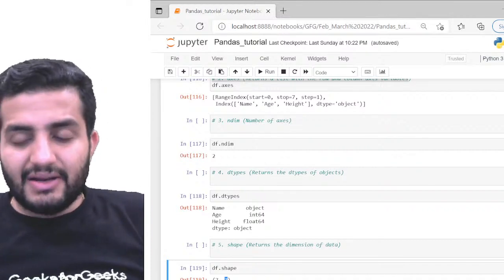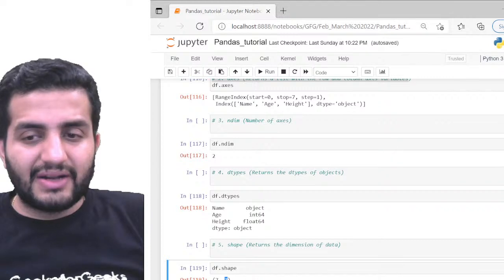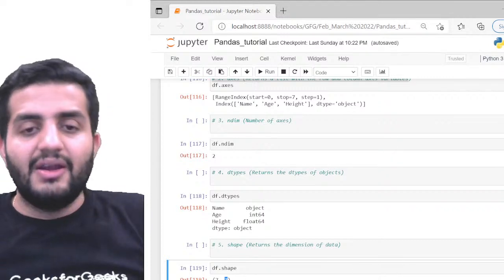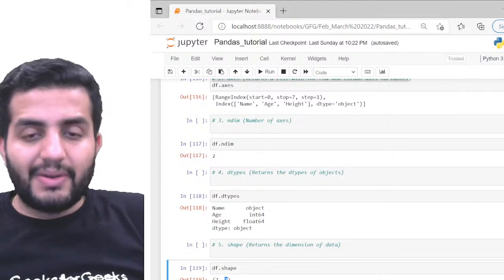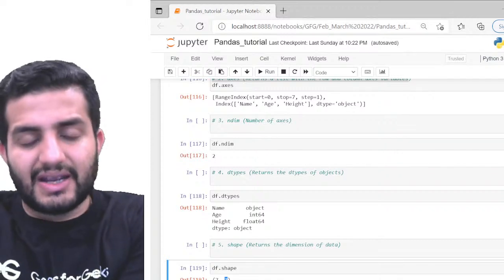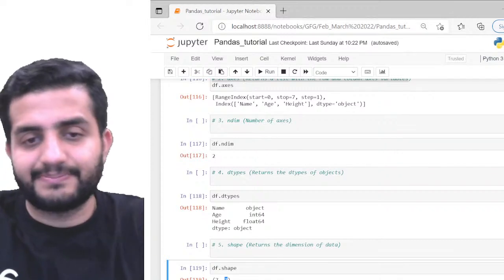So generally, you always keep on checking the data frame shape after each and every analytical step you perform in data science. So this function comes very handy in that.